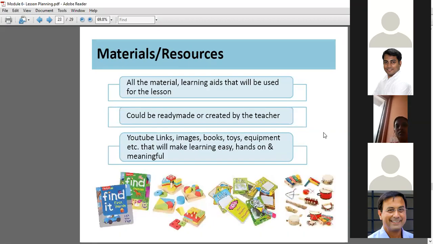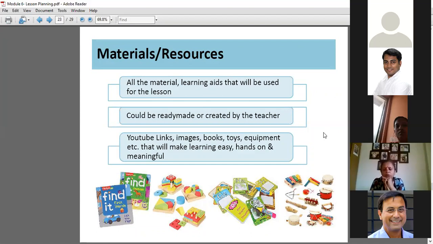Materials and resources. You all have already mentioned that the lesson plan should have a mention of materials and resources. Why should we have these things? Why are materials and resources a part of the lesson plan? It helps make lessons easier for the kids. What else? They will learn with interest. Why do materials or resources have to be a part of the lesson plan? Why should the list of materials be mentioned in the lesson plan?